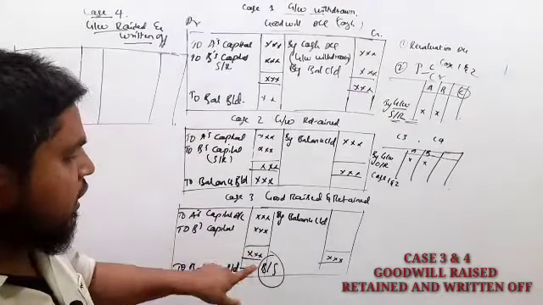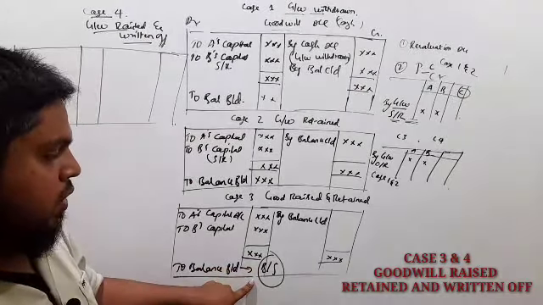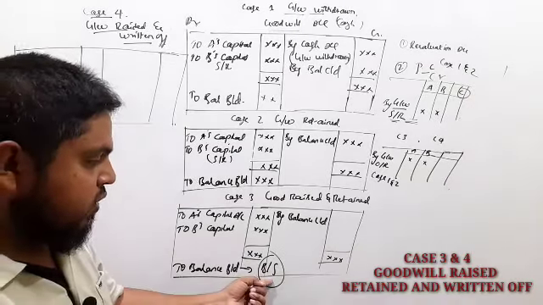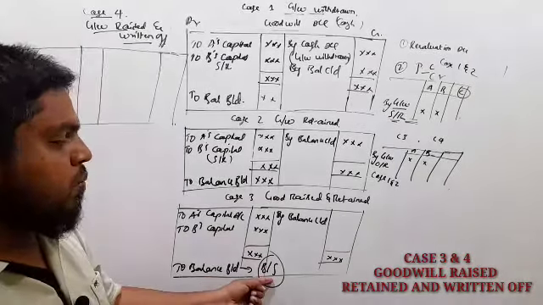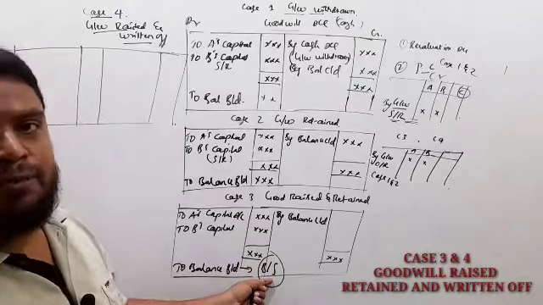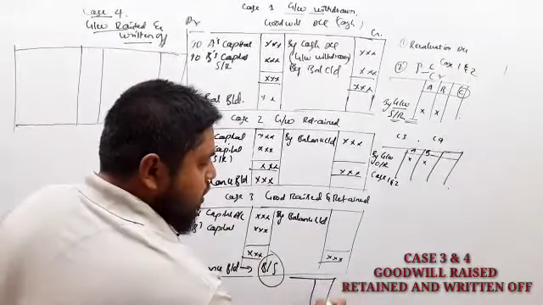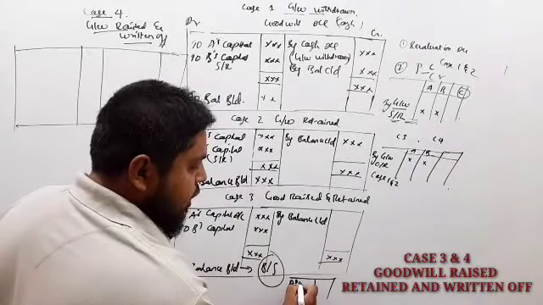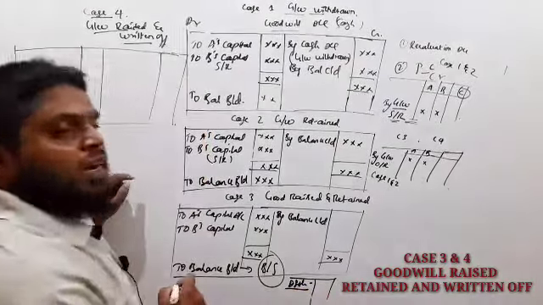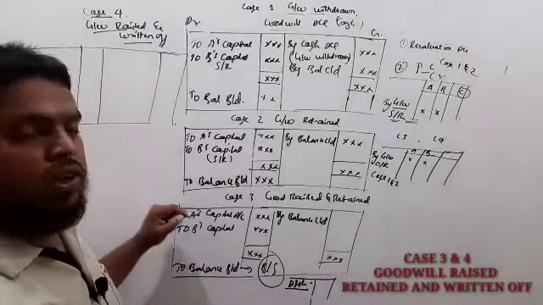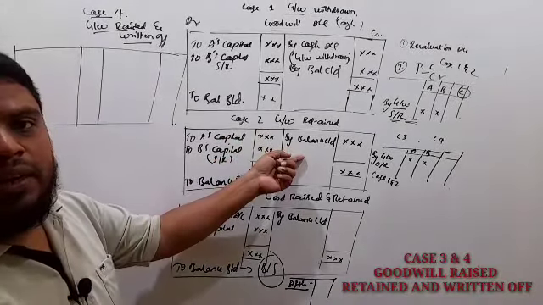So this balance is transferred to a new balance sheet. Goodwill retained in the business, so this balance is transferred to the balance sheet asset side separately. Here in the balance sheet we are going to record it on the asset side separately, not under the heading of cash and bank balance.